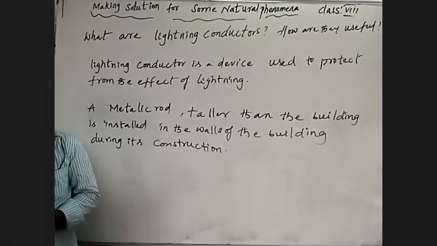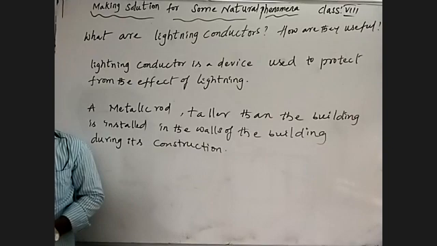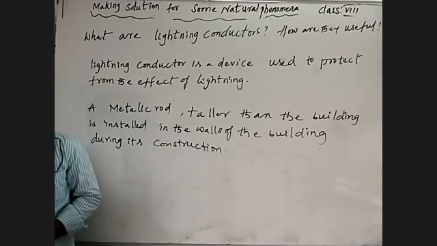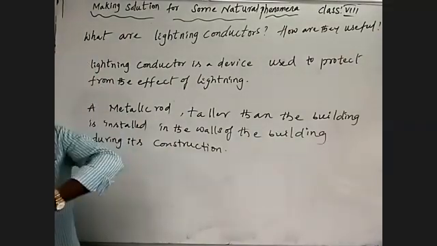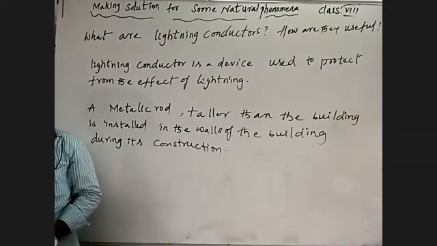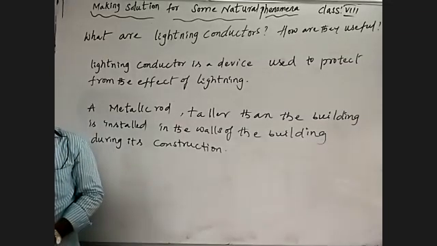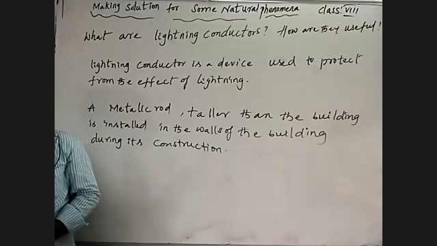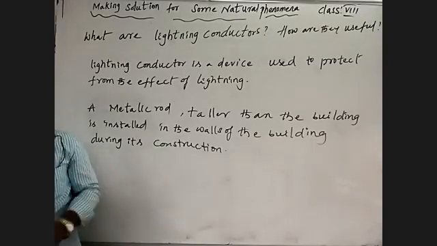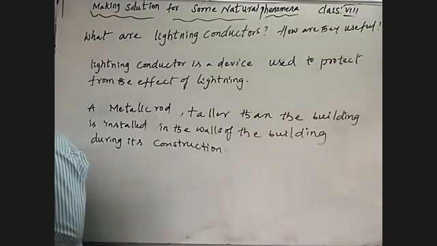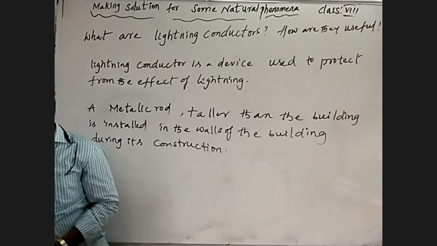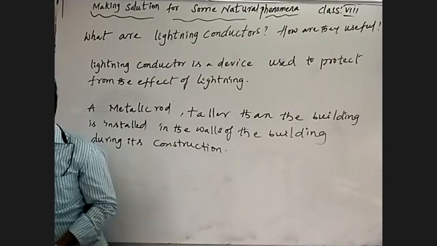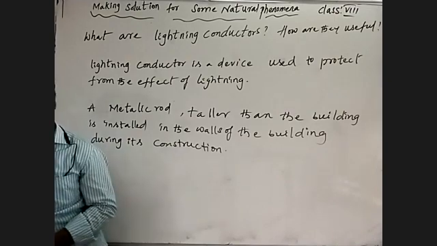Already discussed, it always chooses a point which is a peak on the surface of the earth, because the earth always tries to neutralize any opposite charge by sending its own. So when negative charge discharges from the clouds to a point on the surface of the earth, the earth will deliver a positive charge to that point. By that, it becomes neutral. By using a lightning conductor, we can neutralize the lightning. We may avoid the effect of lightning.